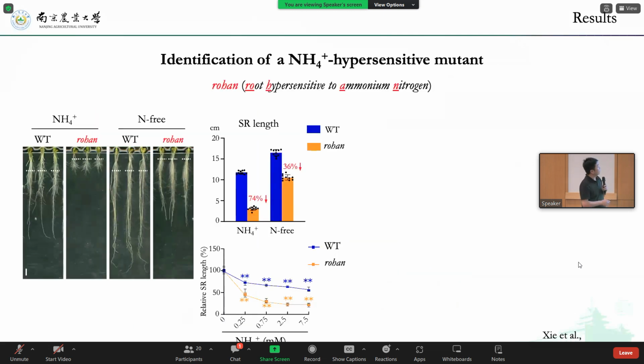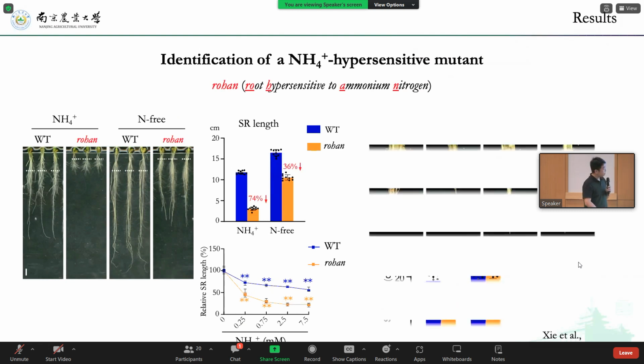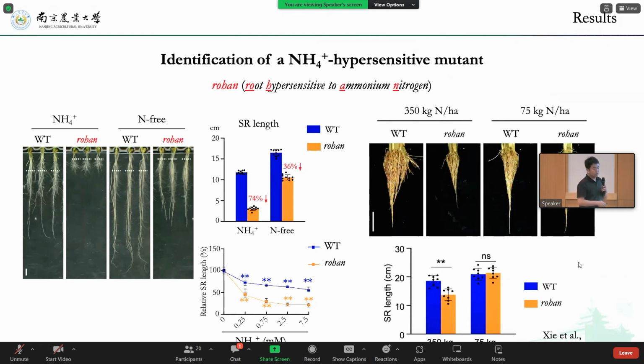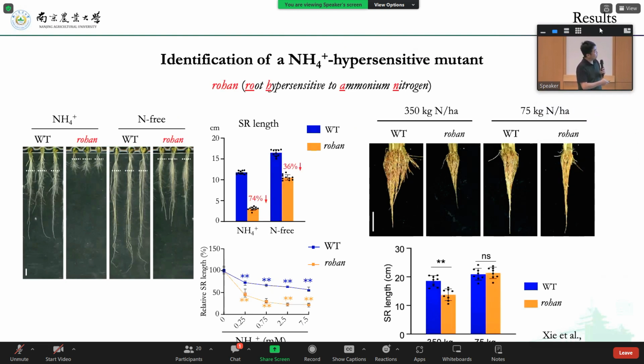Meanwhile, we also identified another mutant, which is root hypersensitive to ammonium, which means that in nitrogen deficiency conditions, it still has seminal root growth, but in a high ammonium condition, the root almost stopped. So it shows hypersensitivity to ammonium treatment. We also actually got this root from the field. In the field, we can consistently see this root phenotype even in soil conditions.